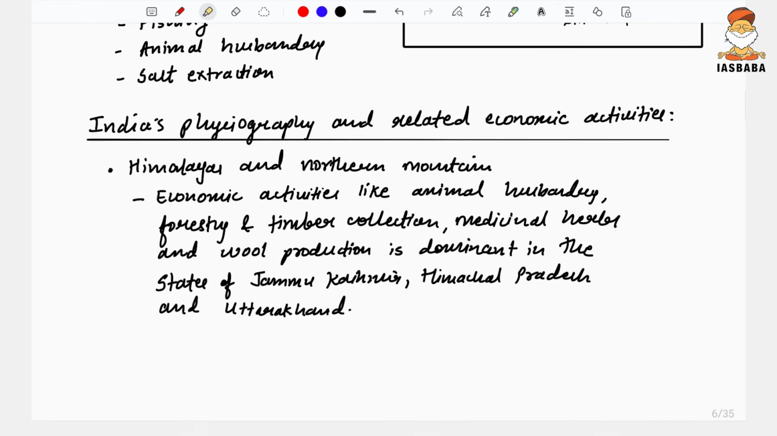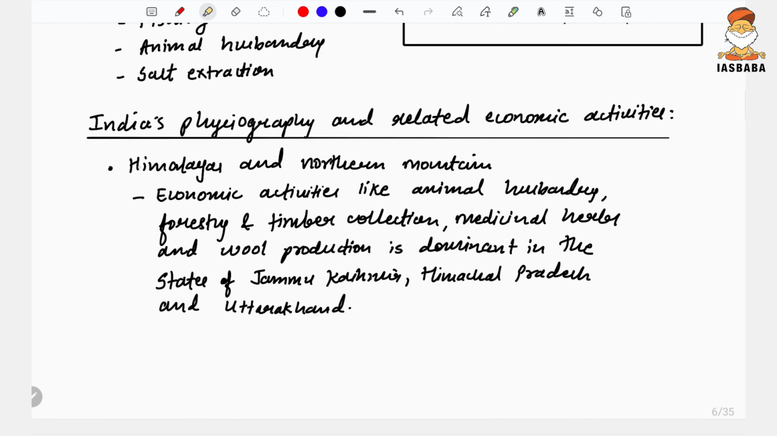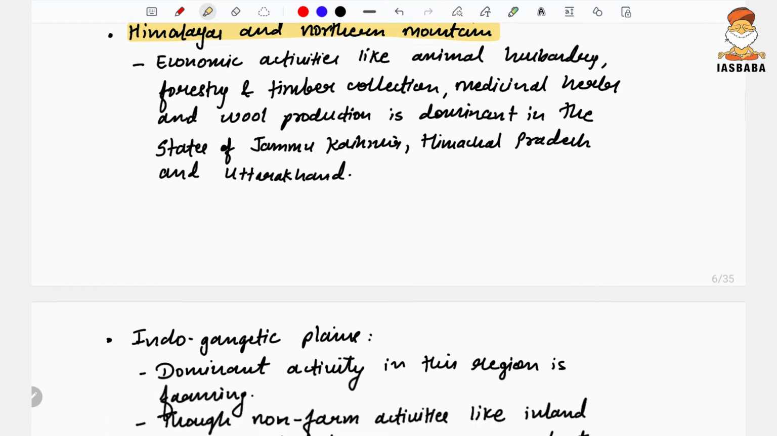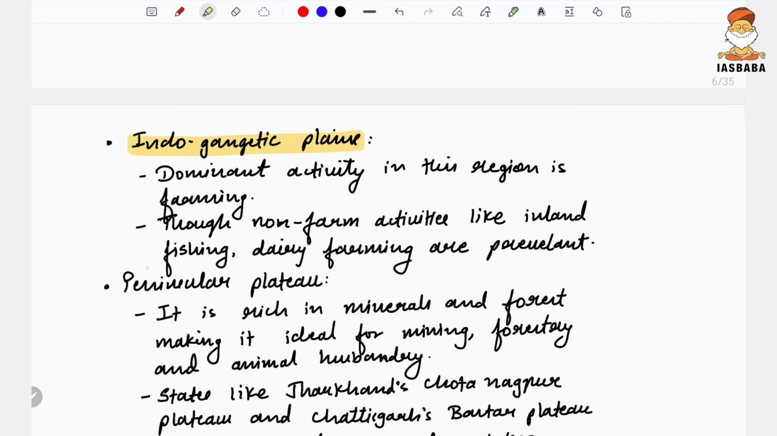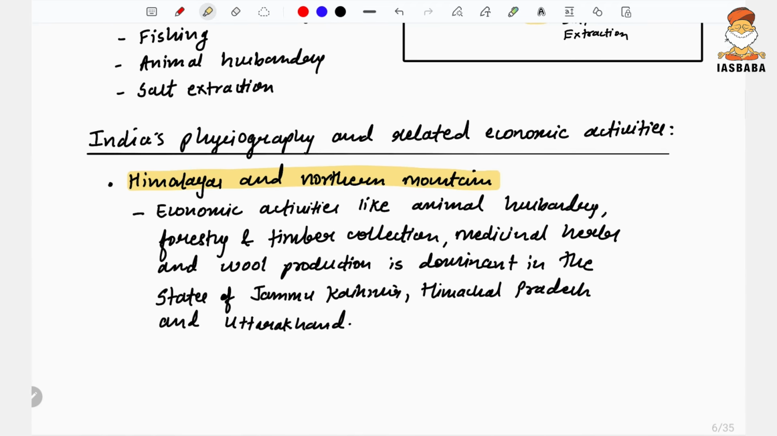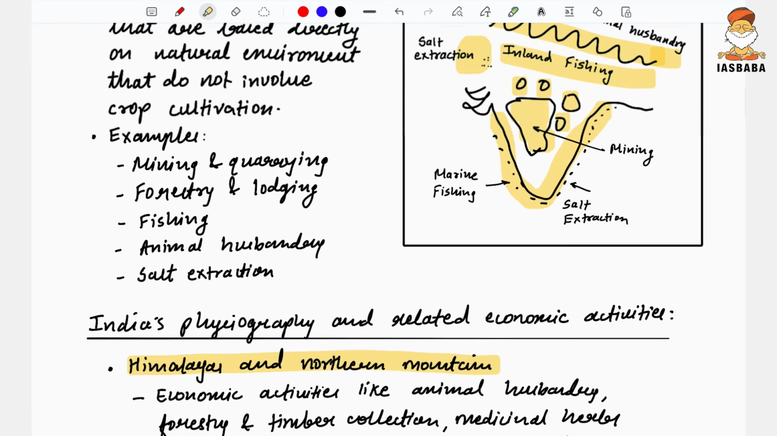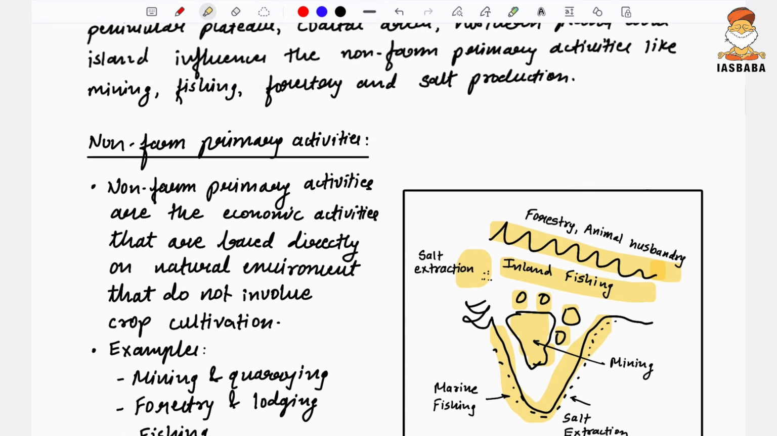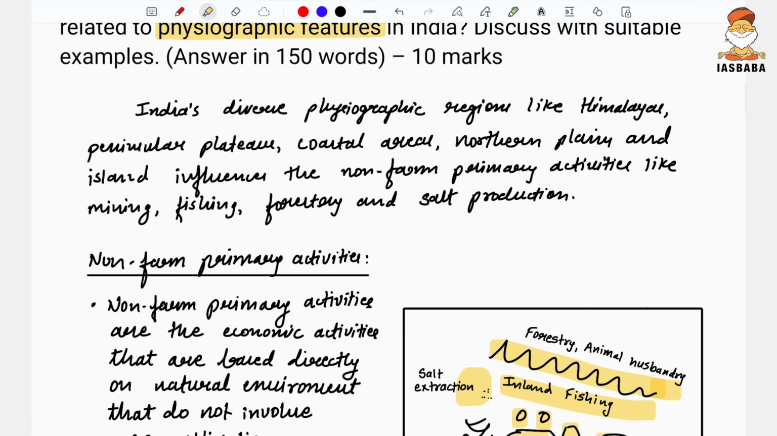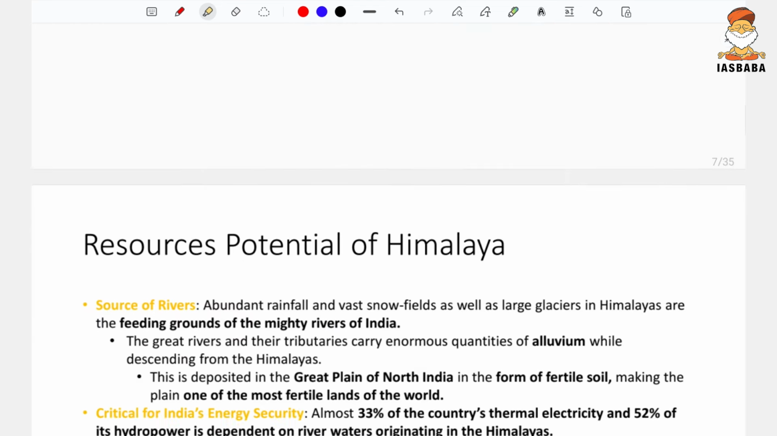So as such, you can do it this way. You mention specific physiography of India, like the Himalayas, the Indo-Gangetic plains, or the Peninsular Plateau, and later on in these regions, all economic activity which is non-farm primary activity can be mentioned. Okay, what are the basic non-farm primary activities? We'll understand this. So India has diverse physiographic regions, and a similar type of question has been asked earlier also. We'll see that.